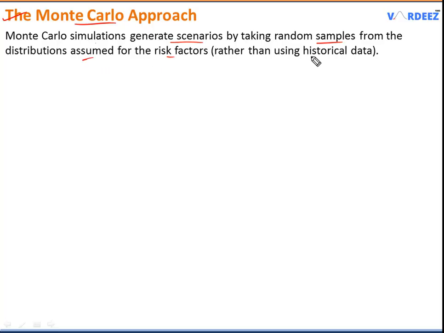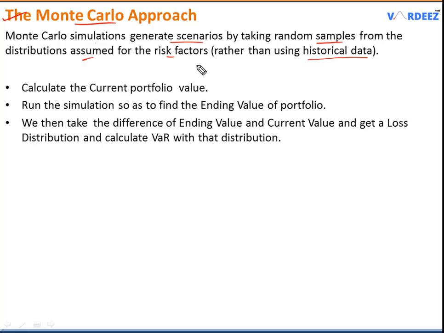So we do not use the historical data. We generate multiple scenarios and try to simulate what the potential outcome can be. To calculate Monte Carlo VaR, we need statistical software or perhaps Excel. But in a nutshell, I'm going to explain how it's done. We first calculate the current portfolio value.